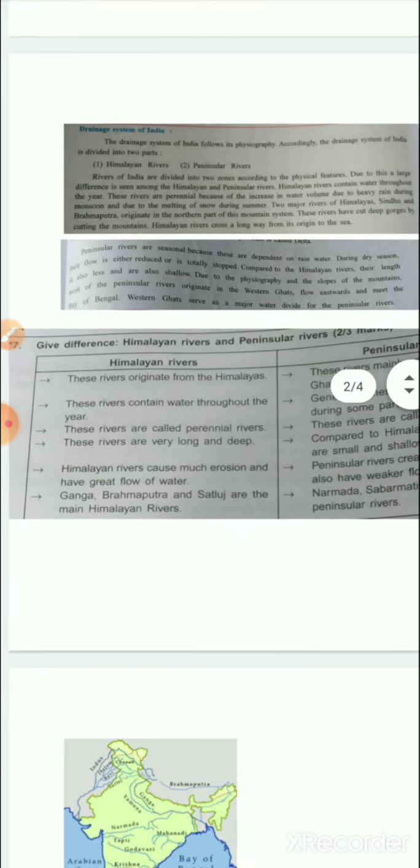Himalaya rivers are very long and deep. Peninsular rivers, compared to Himalaya rivers, are small and shallow. Himalaya rivers cause much erosion and have a great flow of water, while peninsular rivers create less erosion and have a weaker flow of water.